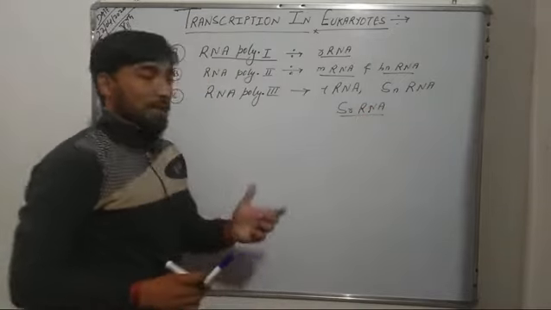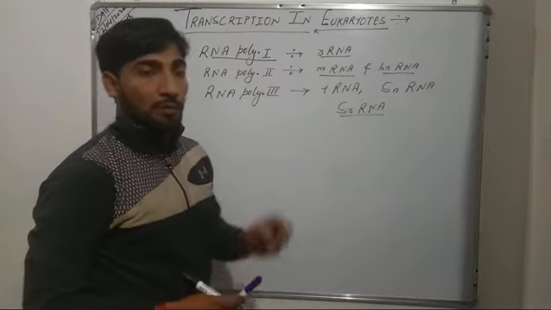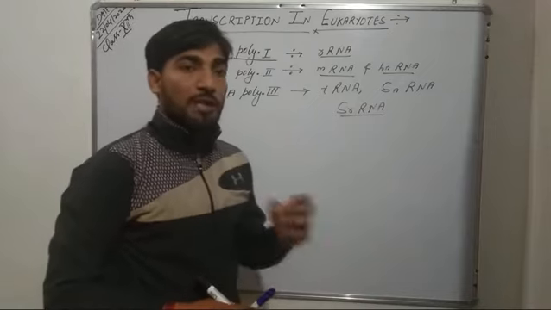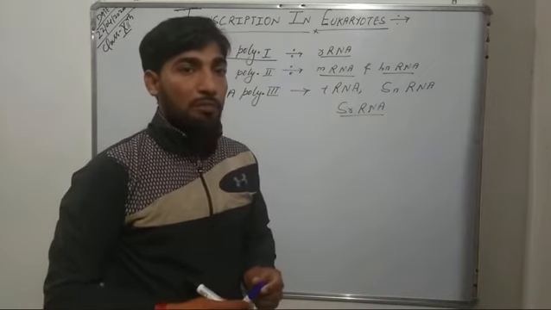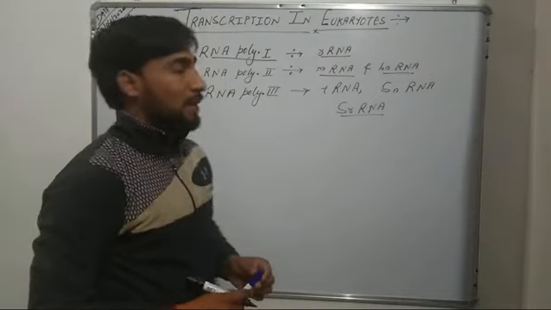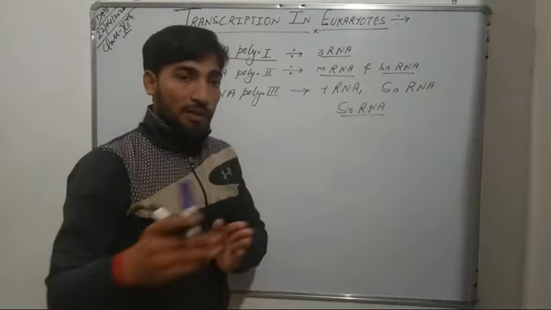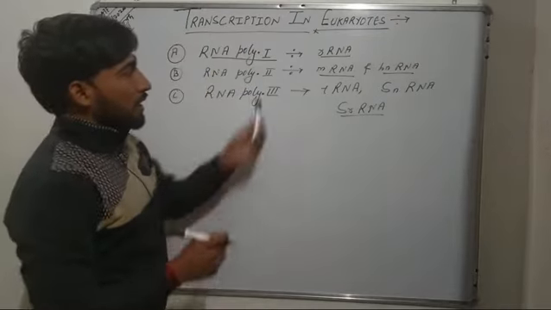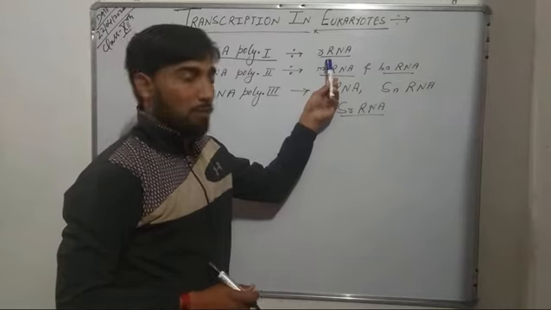So in eukaryotic transcription we have two complexities. The first one is the presence of three different types of RNA polymerase, which transcribe different types of RNAs. RNA polymerase I transcribes rRNA, that is ribosomal RNA.